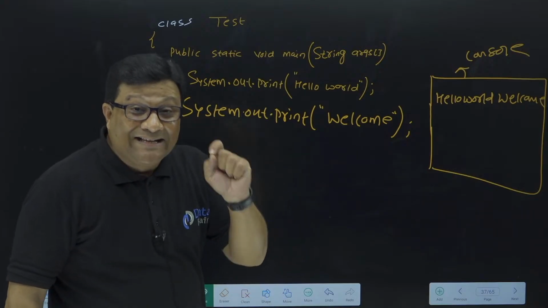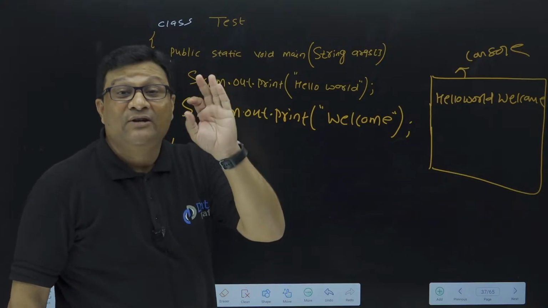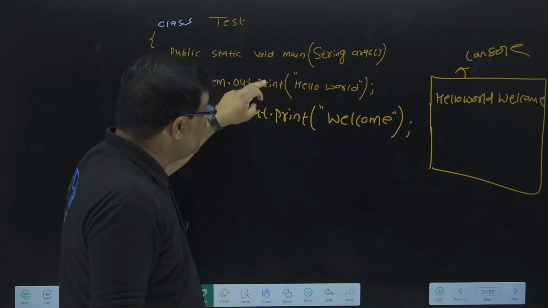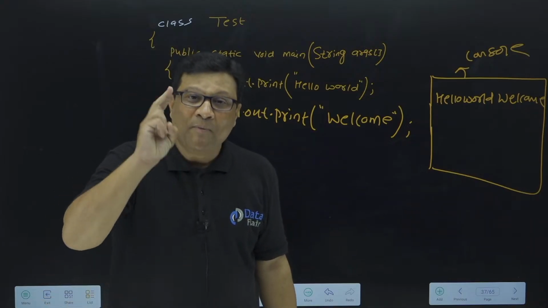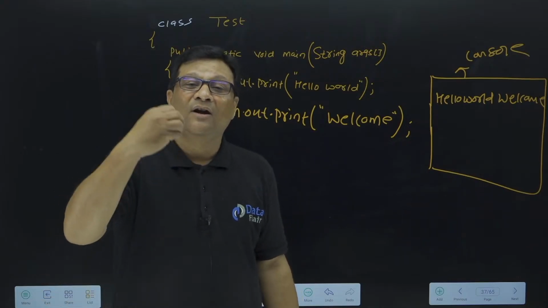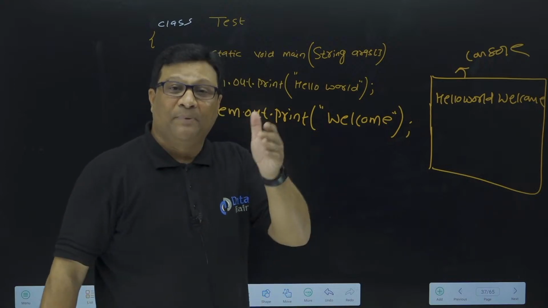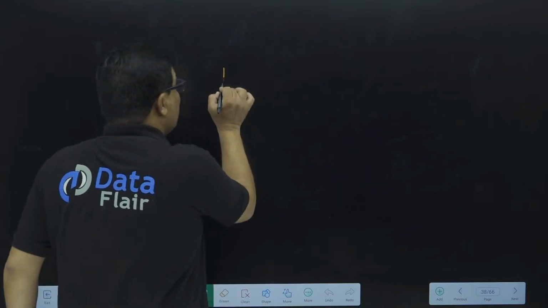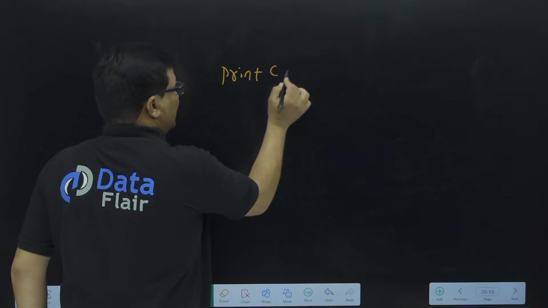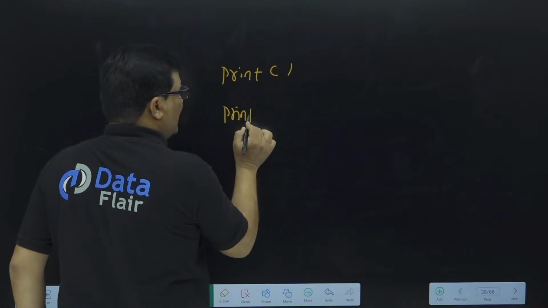This is exactly the concept you need to understand: what is the difference between the print and println methods. We have two methods to print data on the console screen. One is print, second is println, right? So what is the difference between the print and println methods? Again, an important interview question.